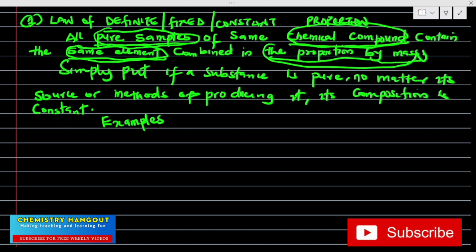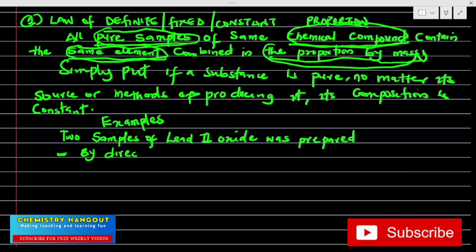So let's take, for example, two samples of lead(II) oxide that were prepared. We can prepare it in different ways. One of the methods we can use is direct combination.